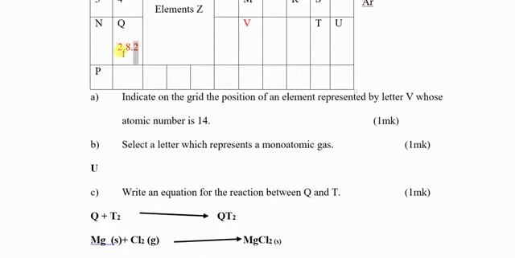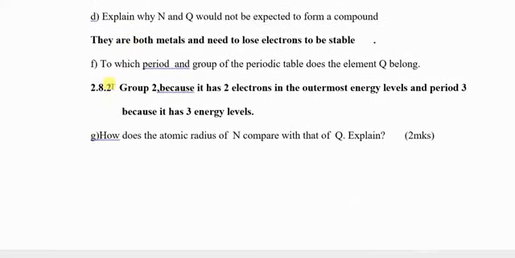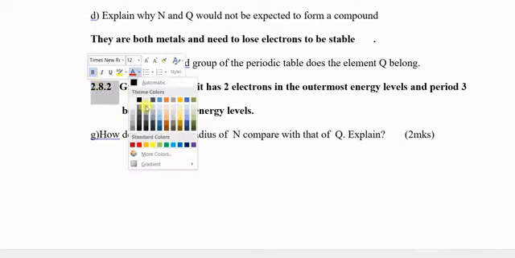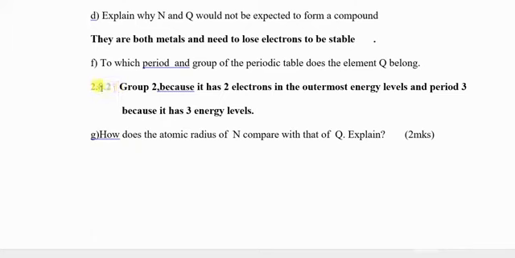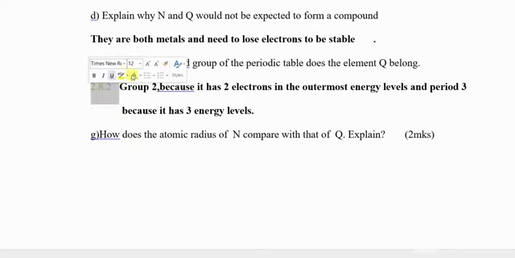How many energy levels does it have? 1, 2, 3. Therefore, it is period 3. So Q's electron configuration is written here, and it is group 2 because it has 2 electrons in the outermost energy level, and period 3 because it has 3 energy levels.